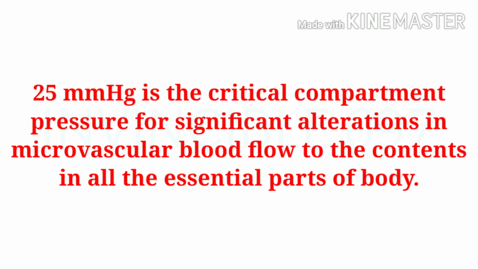25 mm of mercury is the critical compartment pressure for significant alteration in the microvascular blood flow to the contents in almost all the essential parts of the body.